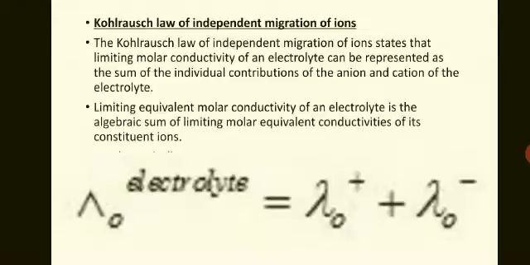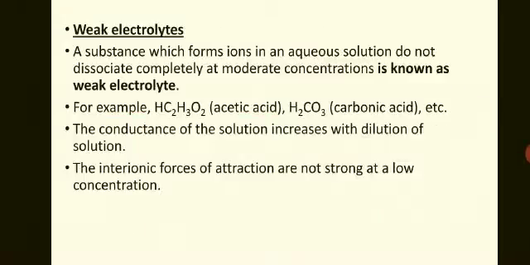Now we'll see Kohlrausch law and its application. The Kohlrausch law is given regarding weak electrolyte. So first of all, we will see what is a weak electrolyte. A weak electrolyte is a substance which forms ions in aqueous solution but does not dissociate completely at moderate concentration.